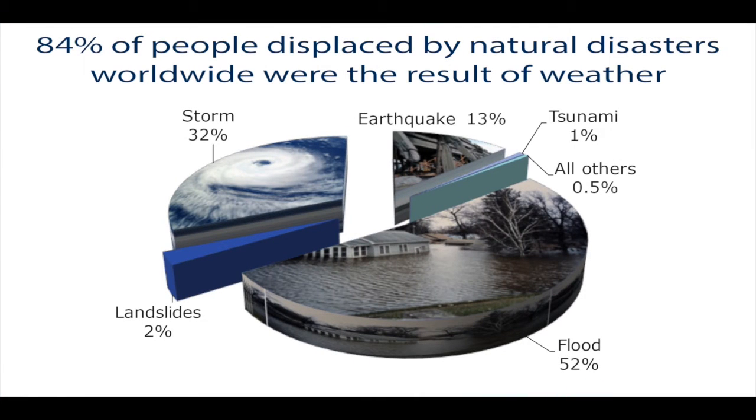Over time, they say the Earth ages very slowly, right? 1,000 years to the Earth is nothing. And actually, over time, these geological disasters, the number of earthquakes occurring, the number of tsunamis, the number of landslides, and so on, many of those are relatively stable. They haven't changed. The number of earthquakes hasn't changed for thousands of years. But weather-related disasters are getting more and more frequent and affecting more and more people. 84% in the past 50 years have been displaced by these weather-related events. So if something's climbing, that has to have our attention.